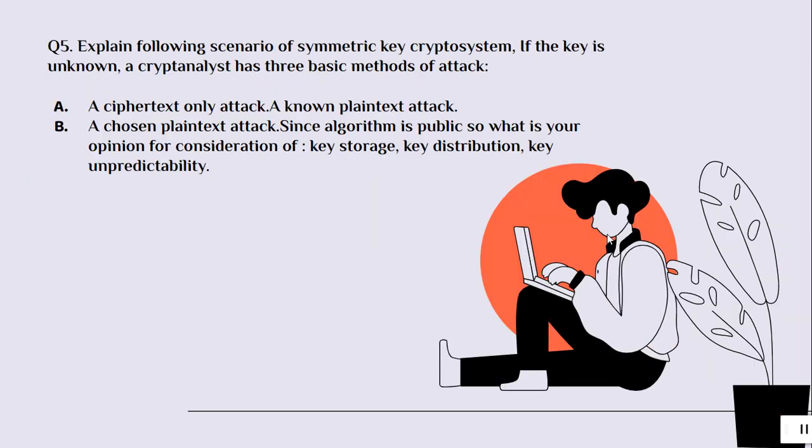Fifth is: explain the following scenario of a symmetric key crypto system. If the key is unknown, a cryptanalyst has three basic methods of attack: a ciphertext only attack, a known plaintext attack, a chosen plaintext attack. Since the algorithm is public, what is your opinion for consideration of key storage, key distribution, and key unpredictability?